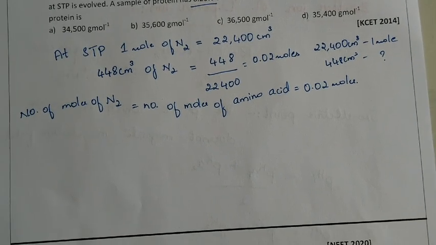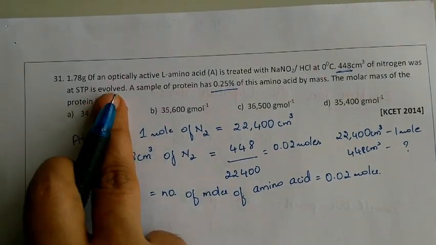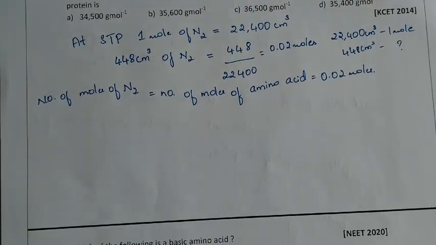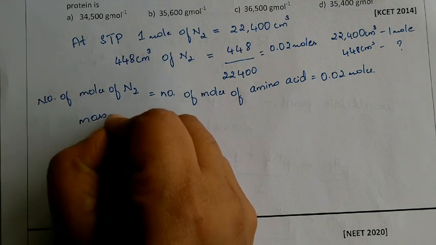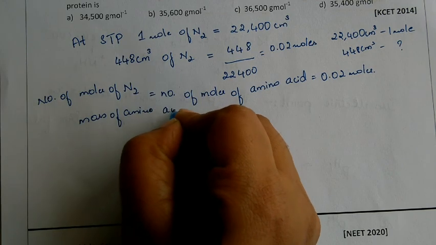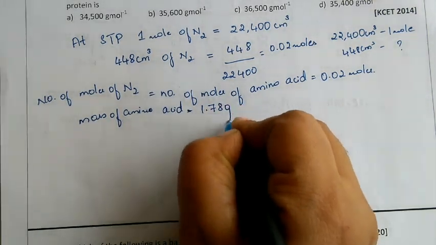So the mass of the protein we can consider as follows. One more thing they said: 1.78 gram of optically active L-amino acid is present. So the mass of amino acid as per the question is 1.78 gram.